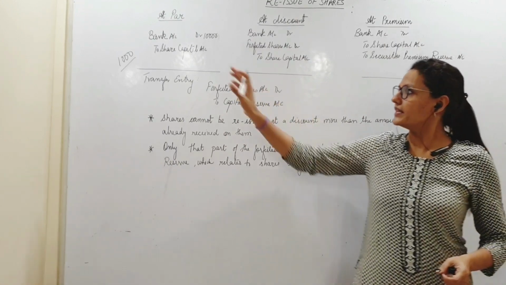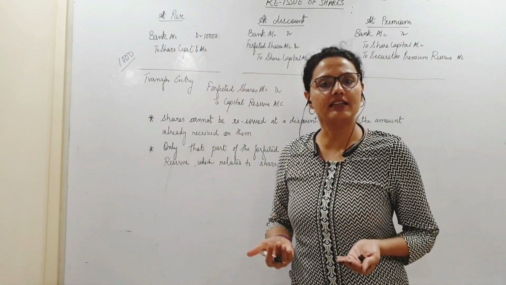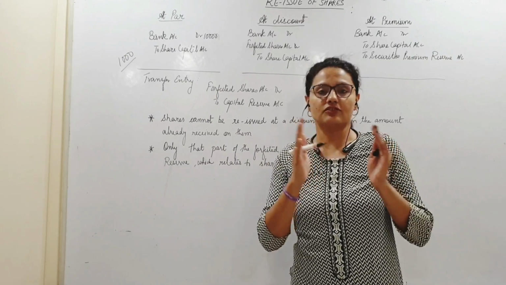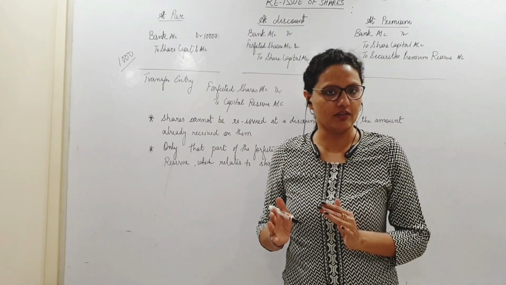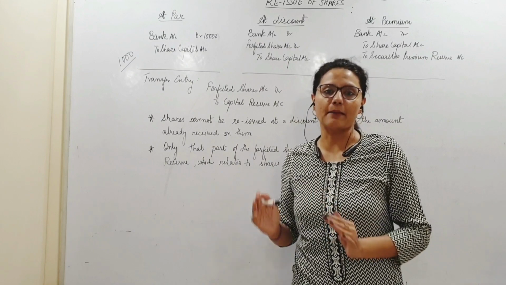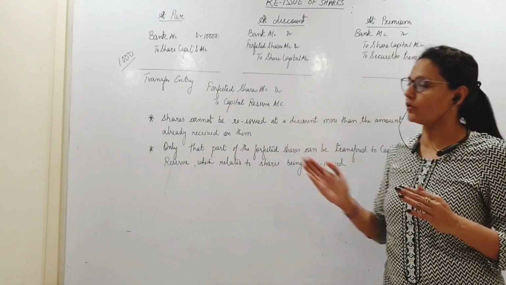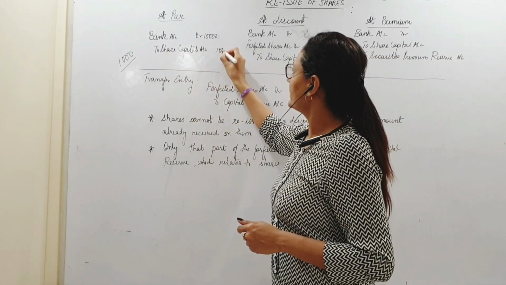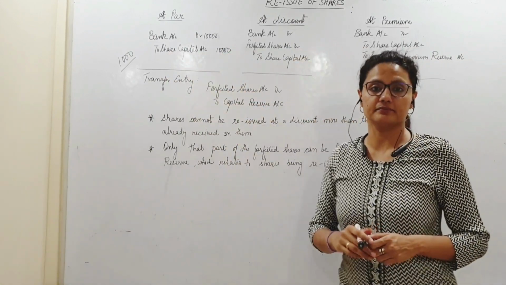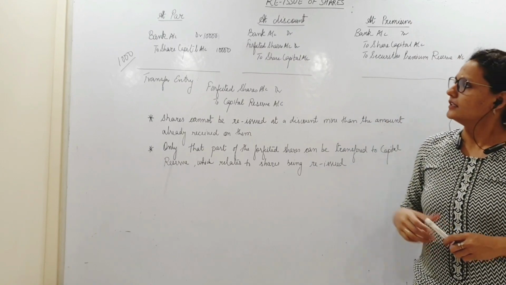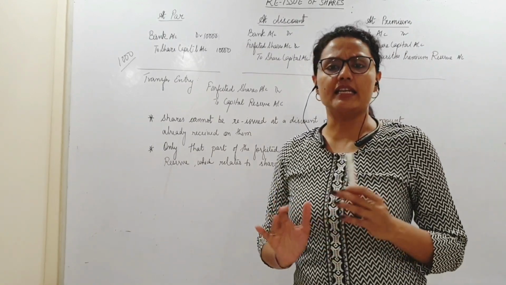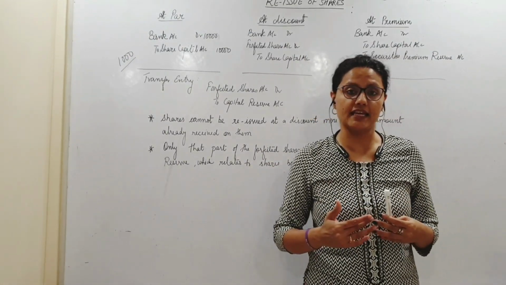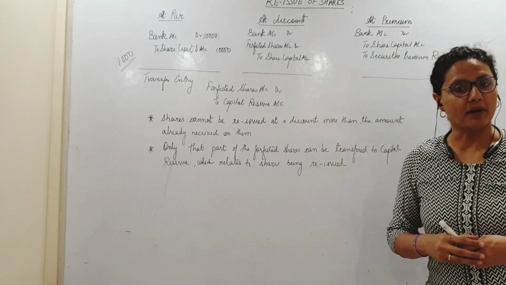So 10,000 rupees I will receive, and I will credit this amount straight away to share capital. I will not transfer it to first share application, allotment or call. पूरा पैसा share capital में चला जाए. Because we have received all the amount all together. Okay. So this amount will be credited to share capital. Clear? So I am not suffering any loss. Neither am I suffering a loss, nor am I making a profit in case of reissue at par.